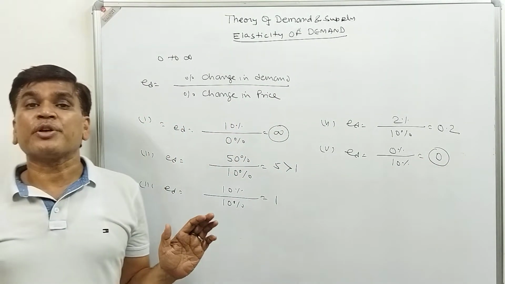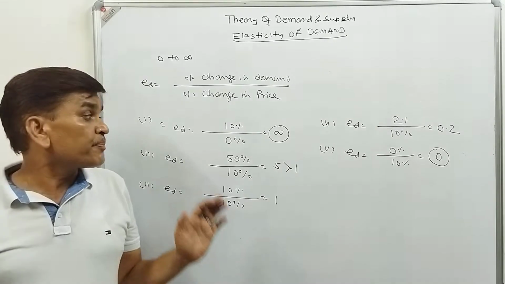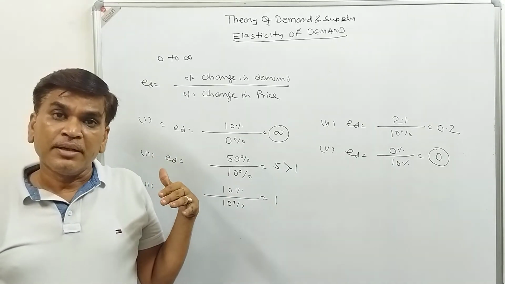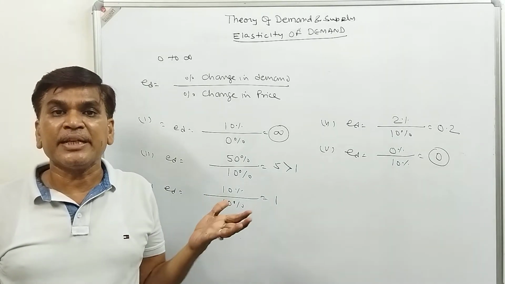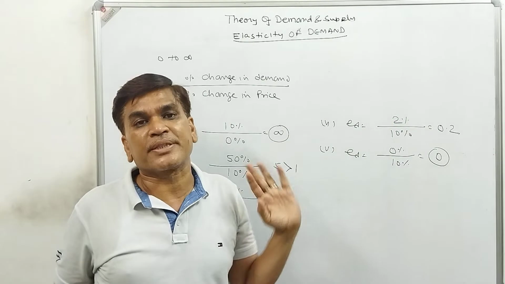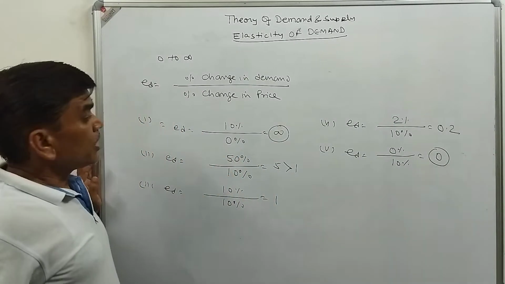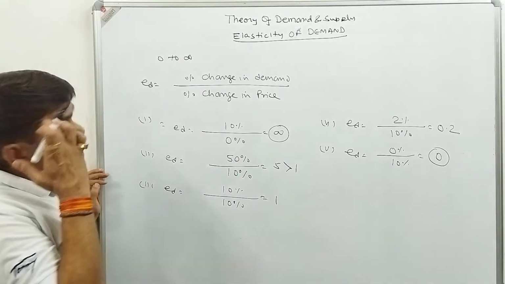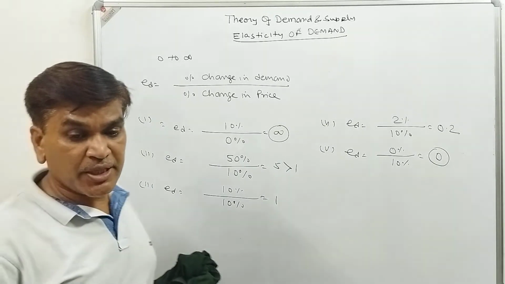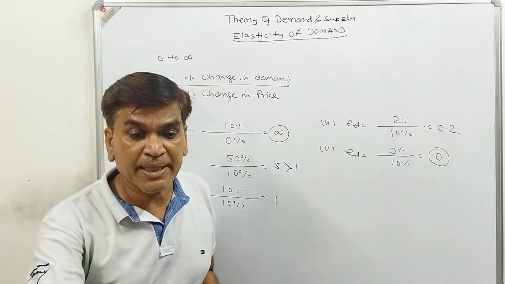These all possibilities may be there. If we are having 10% change, change in demand may be more than 10%, equal to 10%, less than 10%. So if we calculate, the elasticity of demand is always between 0 to infinity.